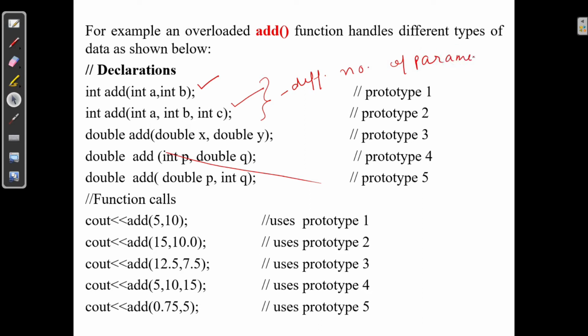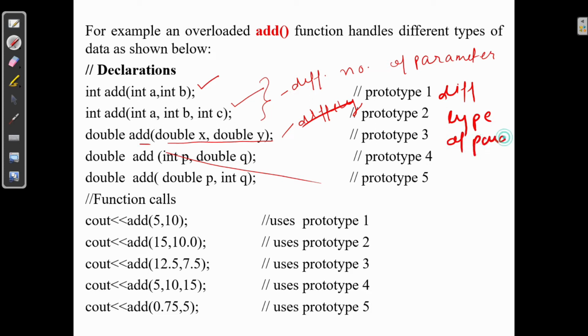Second thing is the same name, same number of parameters, but different type of parameters. This is also permitted. Add function with different type of parameters. Let's say one is integer, one is double. First one is double, second one is integer.